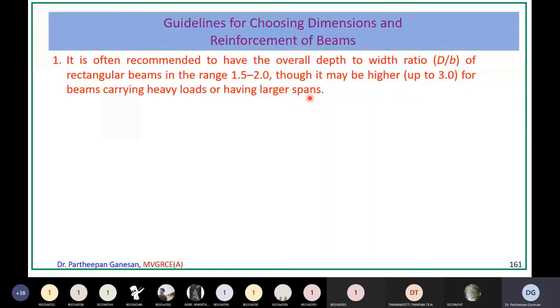Okay, so if you have a normal load and normal span, your overall depth divided by width of the beam should be in the range of 1.5 to 2. That is why if you look at any actual structure, a reinforced concrete frame structure, the width of the beam will always be less and depth will be more, because when you provide more depth, you are getting more moment of resistance, because moment of inertia is B d cube by 12. So depth will always be more. Okay, that is the first thing. You can have D by B ratio between 1.5 to 2 for a normal span and normal load.